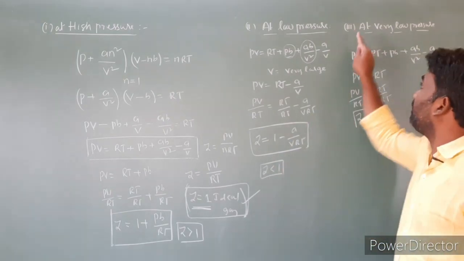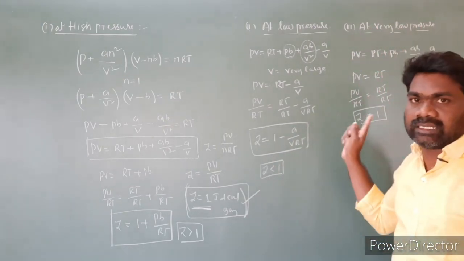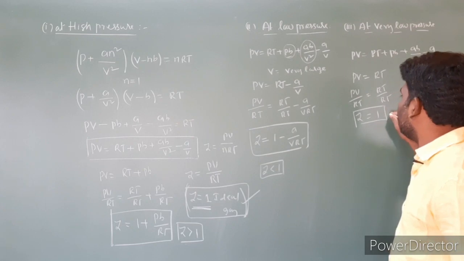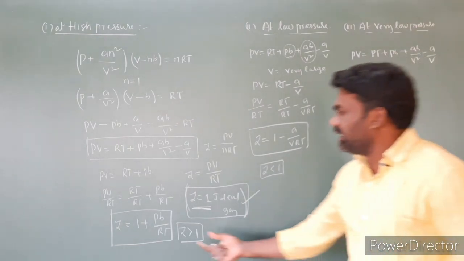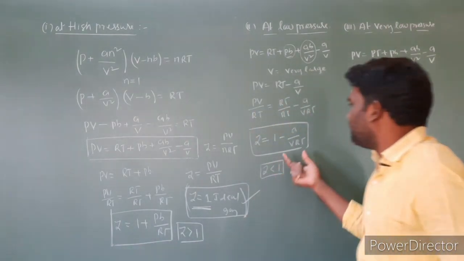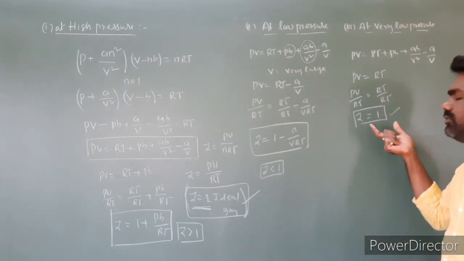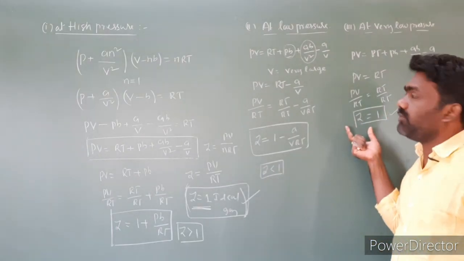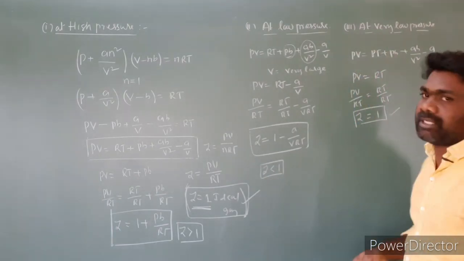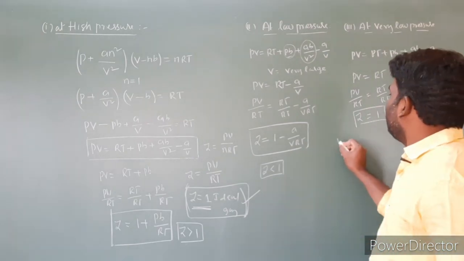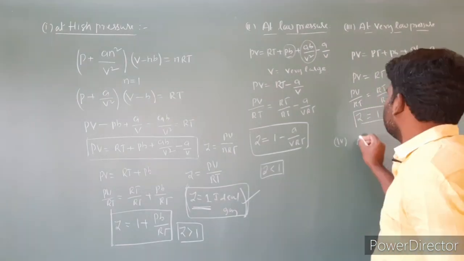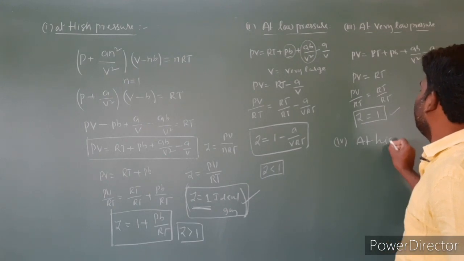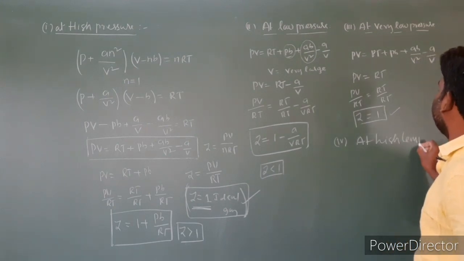At a very low pressure, the real gases obey the ideal gas equation because Z is equal to 1. Here Z is greater than 1, here Z is less than 1, here Z is equal to 1. So they show ideal behavior at a very low pressure. And even you can take a high temperature. Fourth case, at a high temperature.